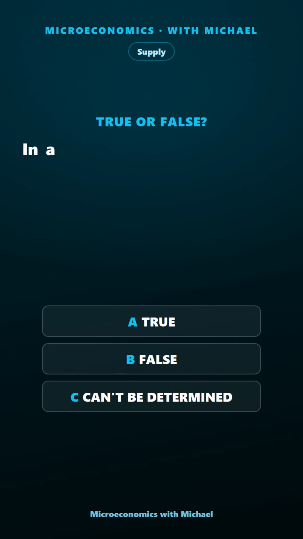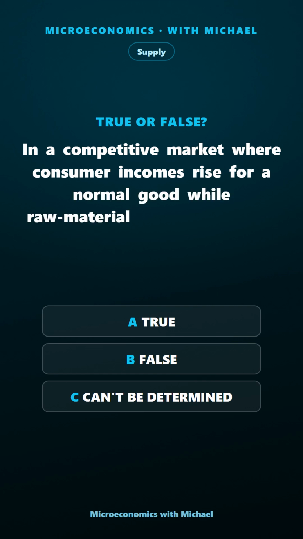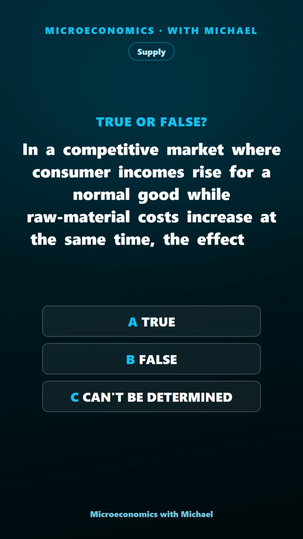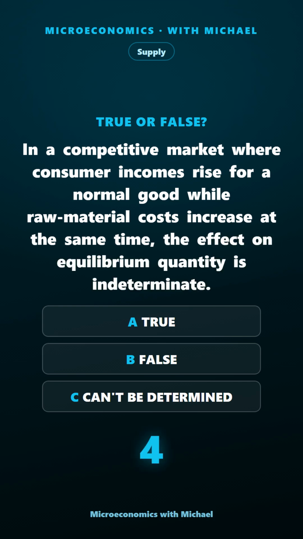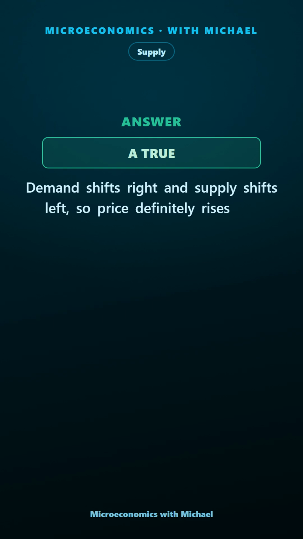In a competitive market where consumer incomes rise for a normal good while raw material costs increase at the same time, the effect on equilibrium quantity is indeterminate. True, false, or can't be determined? The answer is true. Demand shifts right and supply shifts left, so price definitely rises but quantity could go either way.